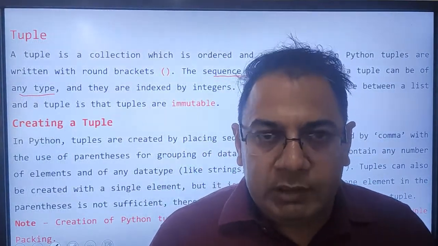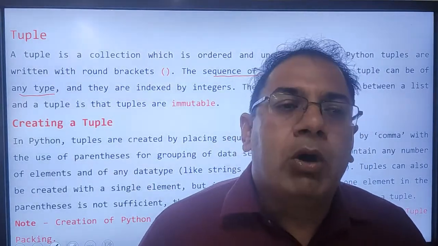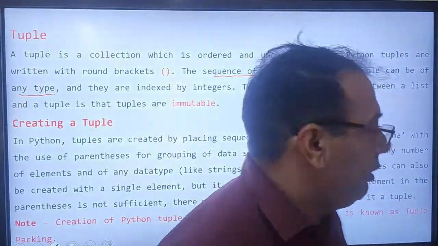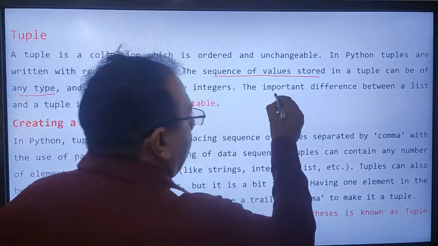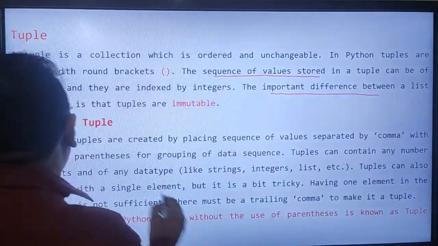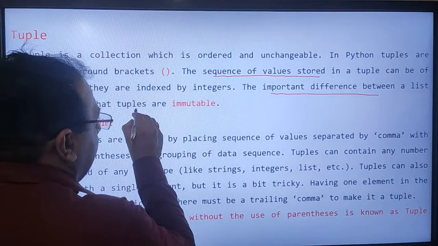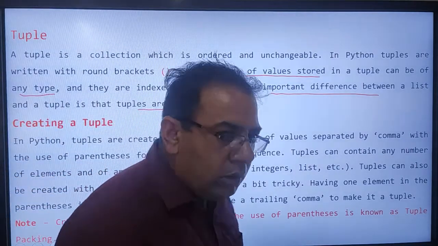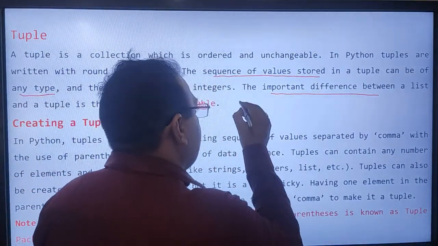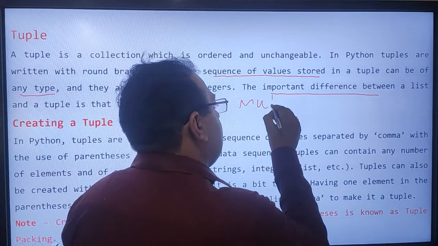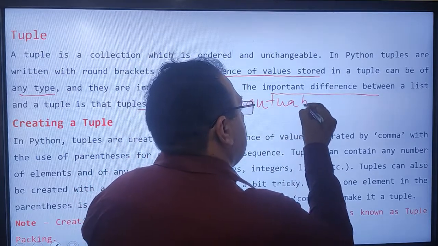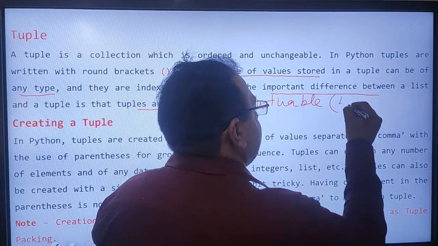It may be integer, it may be real, or it may be string type. The important difference between a list and a tuple is that tuples are immutable. On the other hand, a list is mutable in nature.